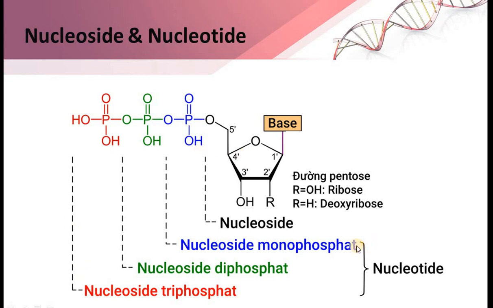This particular structure, along with the phosphate group, is considered a nucleotide. So nitrogenous base plus pentose sugar plus phosphate group makes a nucleotide, and nitrogenous base plus pentose sugar makes a nucleoside. Nucleoside doesn't contain a phosphate group, while nucleotide contains a phosphate group. This is the only difference between nucleoside and nucleotide.